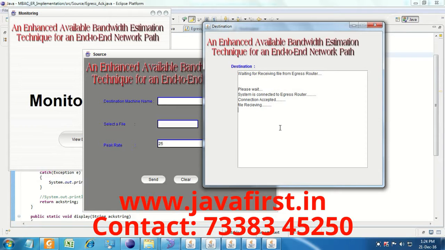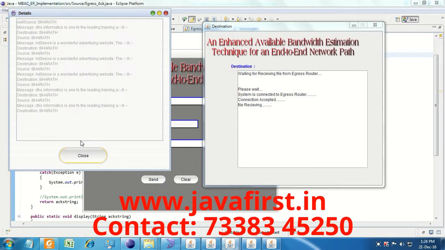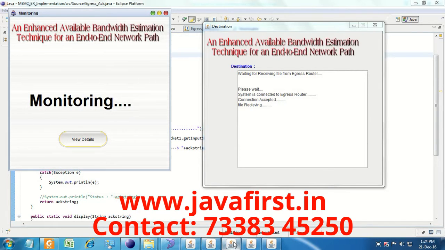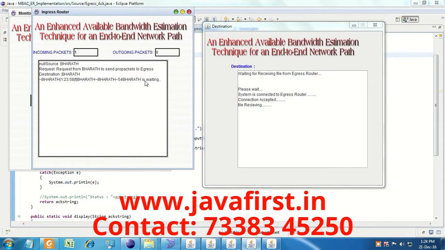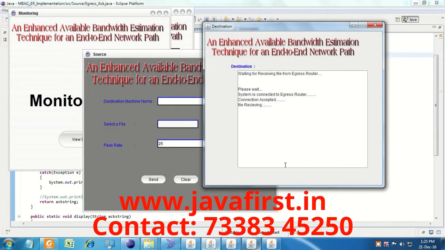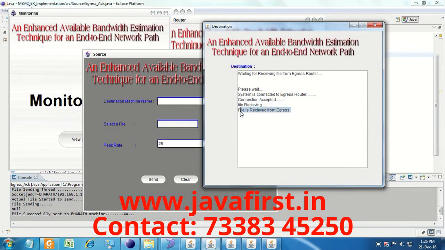Next is file receiving. The egress router is monitoring what files and contents it has received and what packets it has received. In the ingress router, this one is the incoming packets and this one is the outgoing packets. The receive time takes a little bit of time. Now the file is received from the egress router.